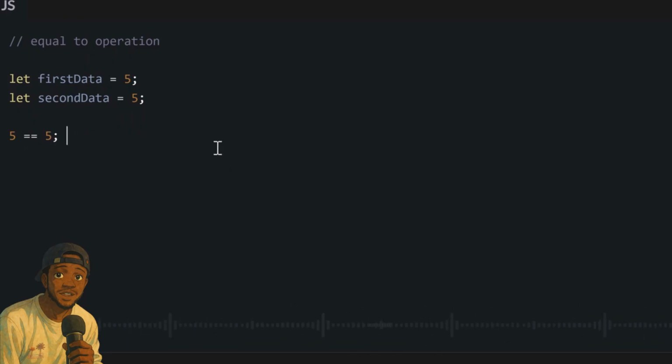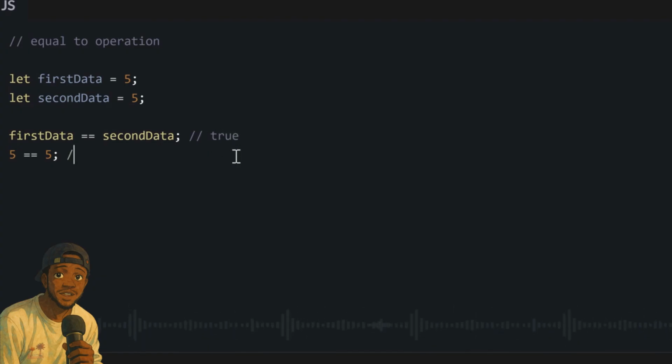That's both of them na 5. To check if dem dey equal to each other, you go write A equal to B. Why we dey use equal to? Na because one single equal to, we take assign variables like we do here. But to compare, you guys use double equal to.